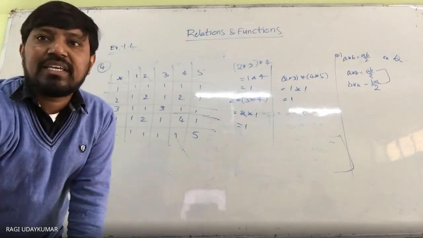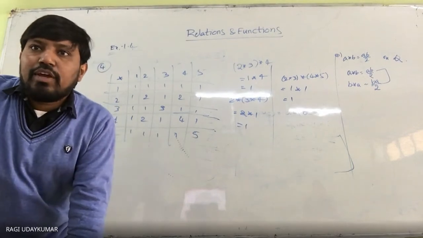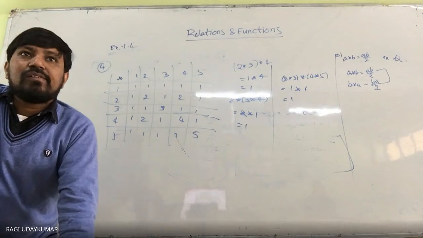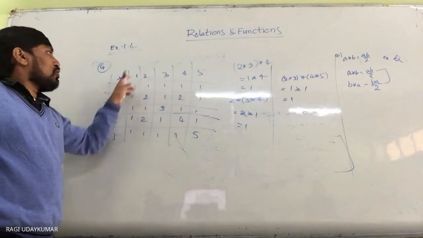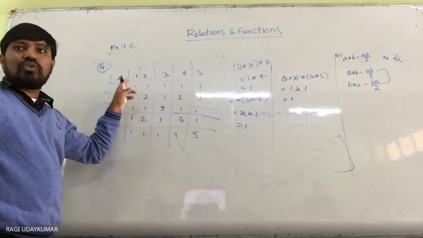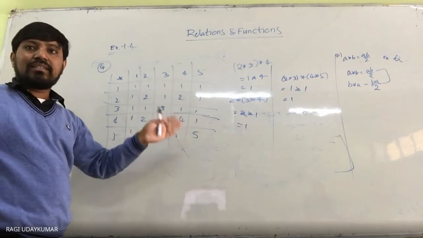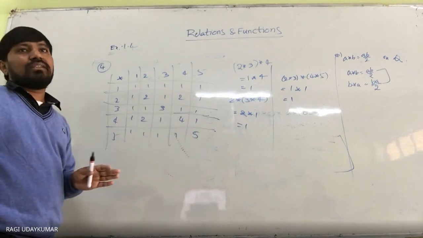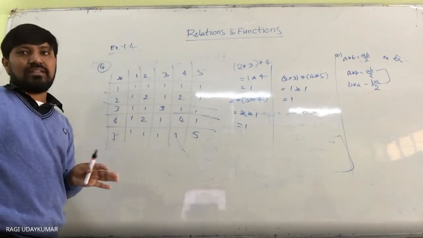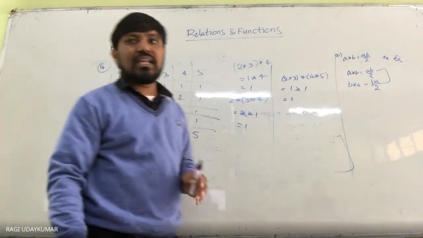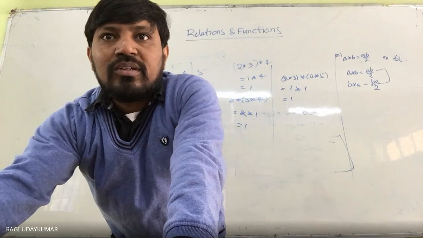Like this, a binary operation is given to you. The next question: star is a binary operation on the set defined as a star b equals HCF of a and b, where a and b are from 1, 2, 3, 4, 5 only. Is star a binary operation, and is star defined in exercise number 4 above? Justify your answer. It means whatever is given, is it a binary operation or not. Like this, the remaining questions in this exercise you can easily do. It is not very difficult.